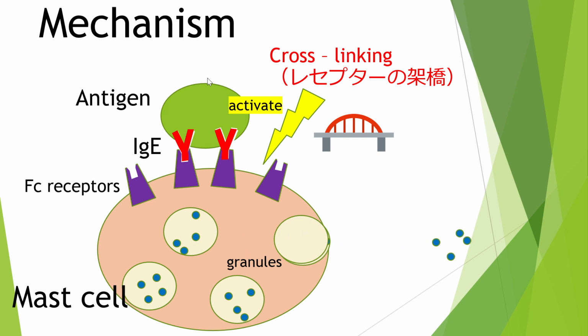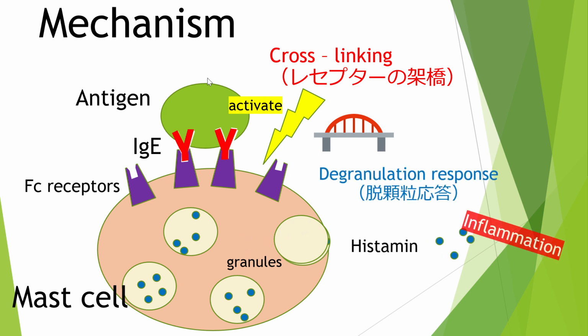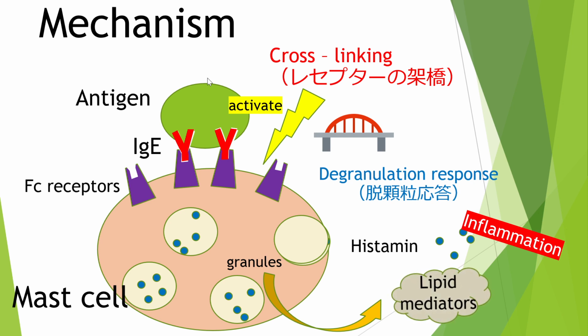Finally, from activated mast cells, inflammatory mediators such as histamine inside granules are released through a process called the degranulation response. Also, from activated mast cells, lipid mediators such as arachidonic acid metabolites are released.